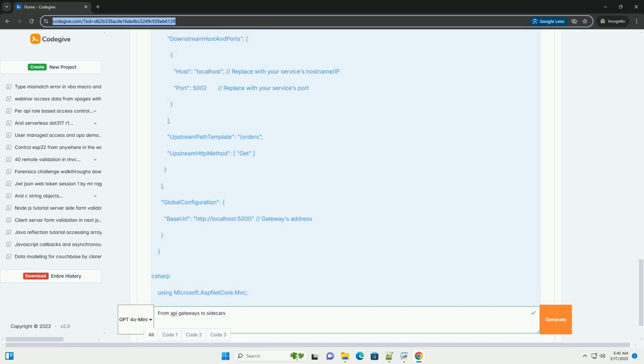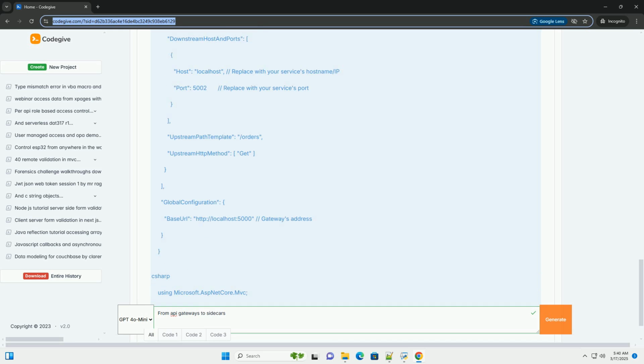Sidecar proxy, Istio configured via Kubernetes manifests. Sidecars are deployed alongside services. Focuses on managing internal traffic within the service mesh, offering features like traffic splitting, resilience, and observability.